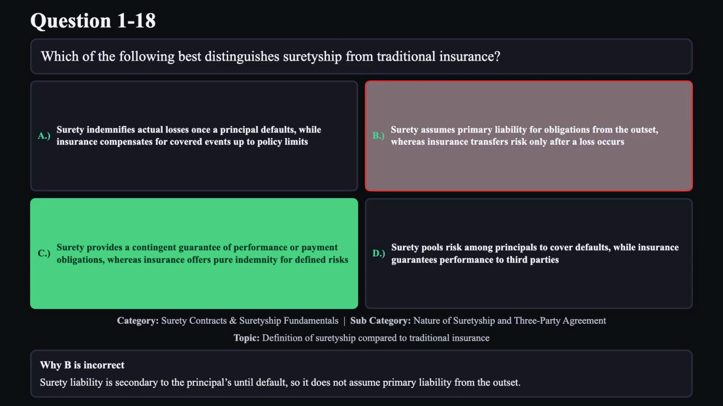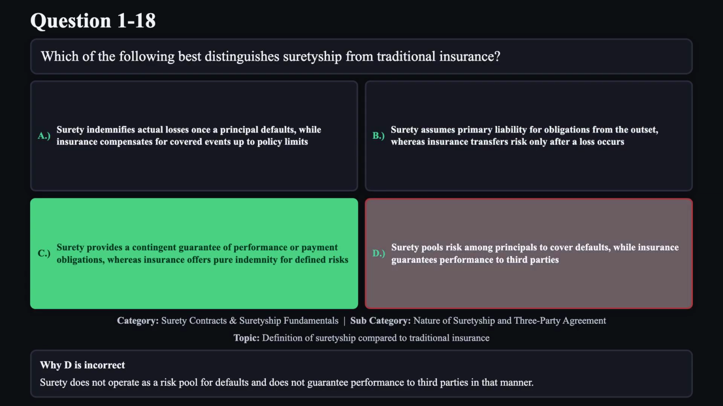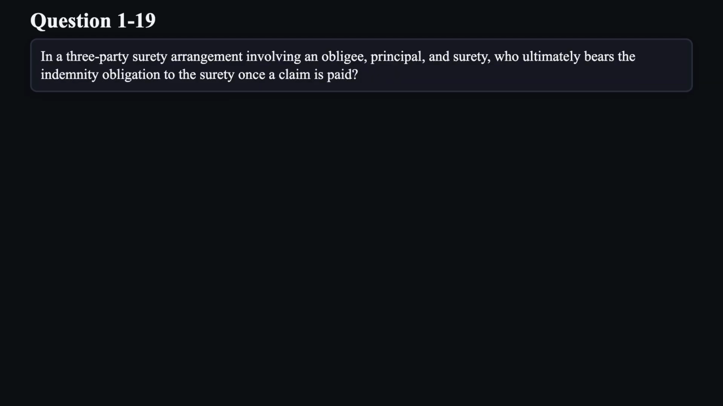Reason B is not correct. Surety liability is secondary to the principal's until default, so it does not assume primary liability from the outset. Reason D is not correct. Surety does not operate as a risk pool for defaults and does not guarantee performance to third parties in that manner. Question 19. In a three-party surety arrangement involving an obligee, principal, and surety, who ultimately bears the indemnity obligation to the surety once a claim is paid?